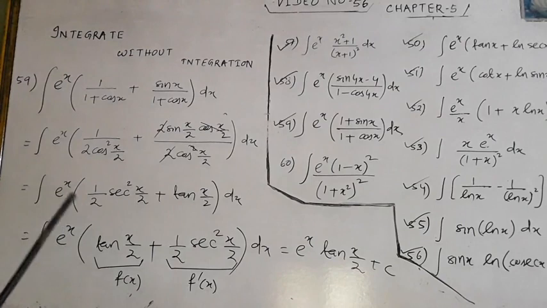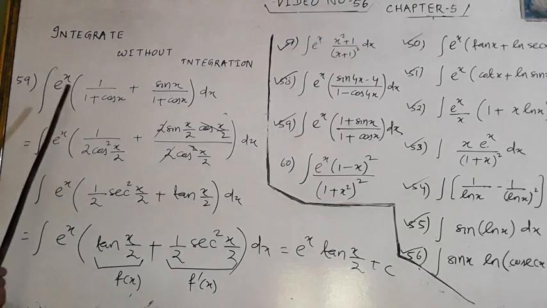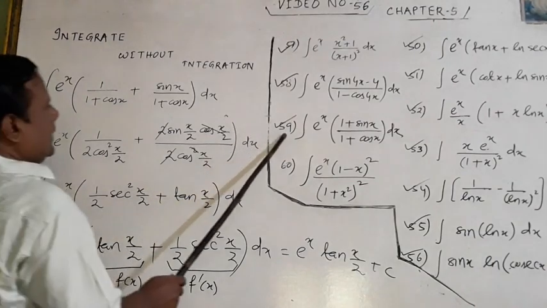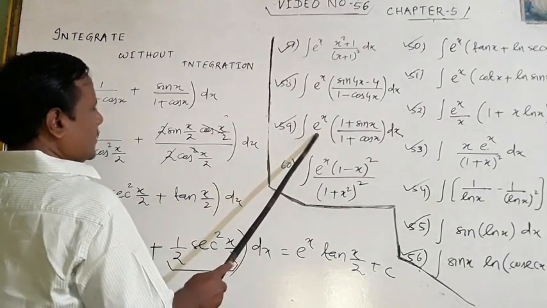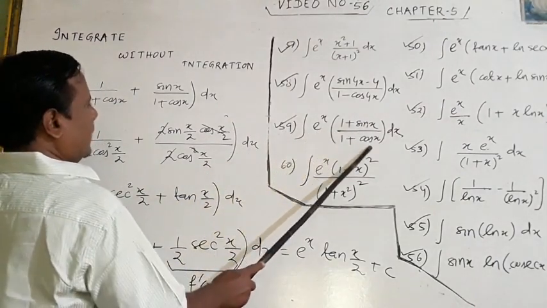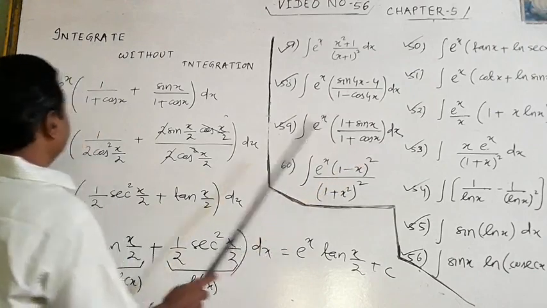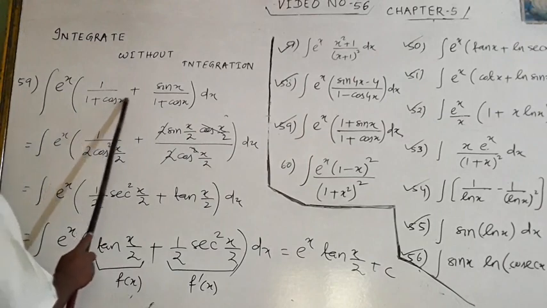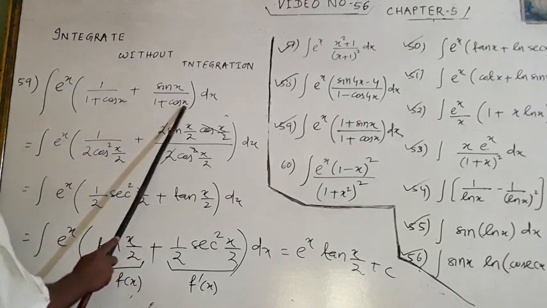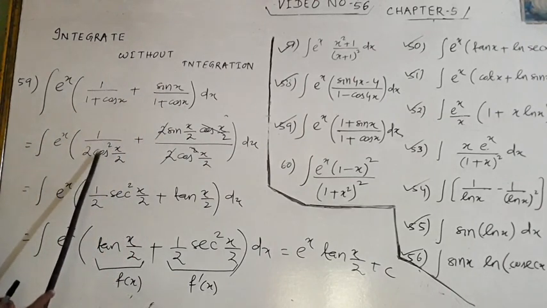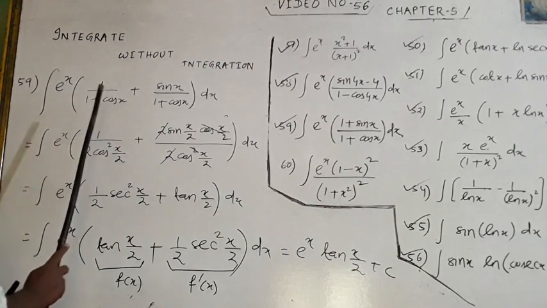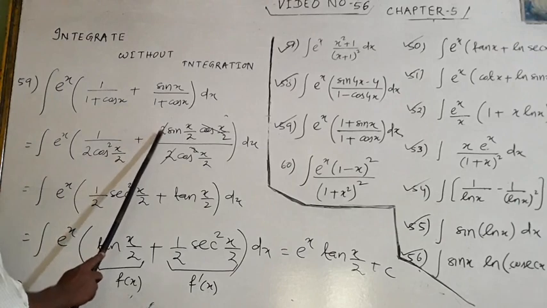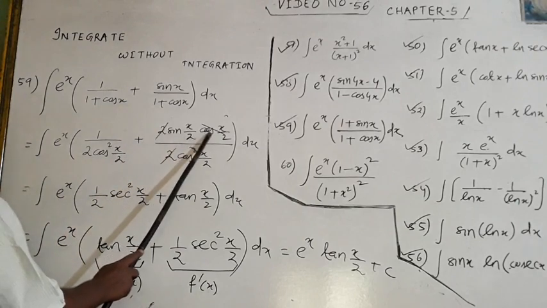Look at number 59. It is e to the power x, 1 plus sin x by 1 plus cos x dx. Now separate them: 1 by 1 plus cos x plus sin x by 1 plus cos x. And you know 1 plus cos x is what? 2 cos square x by 2. In place of sin x, I am writing 2 sin x by 2 cos x by 2.